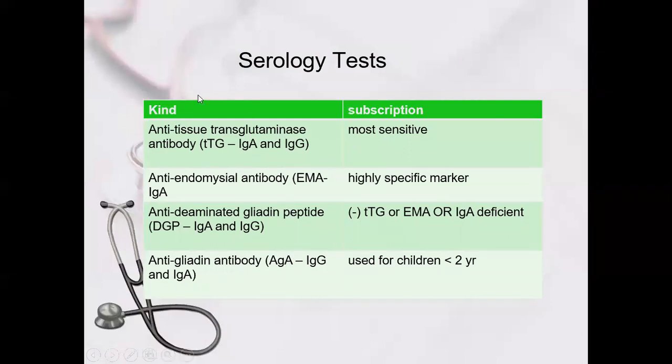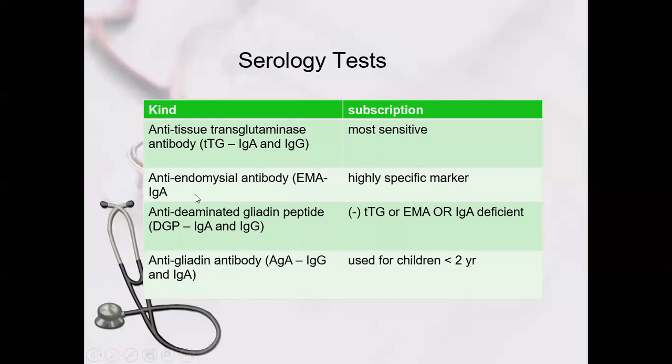Out of that, the most sensitive is the anti-tissue transglutaminase antibodies, IgA and IgG. This is the most sensitive, and you can go for it at any age, but it is not available in all laboratories. It's available at Aga Khan and other big laboratories, but not routine laboratories. It's expensive, costing around 4,000 to 5,000.